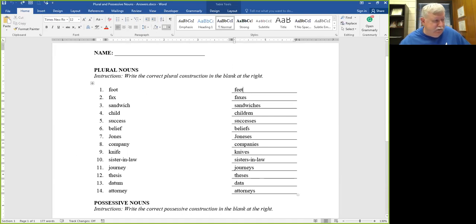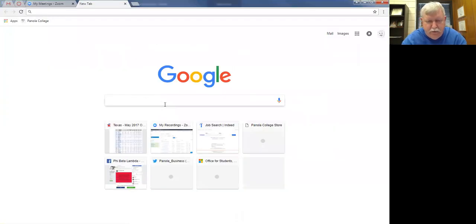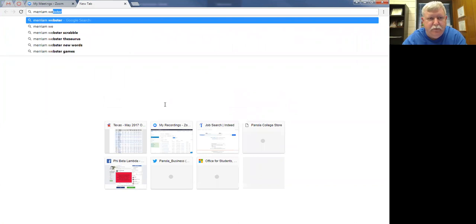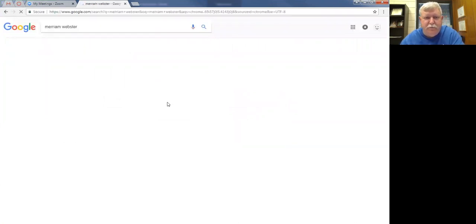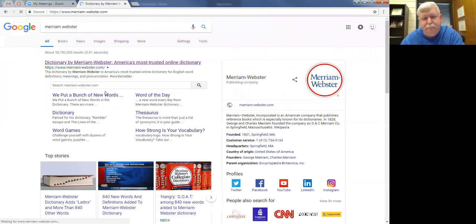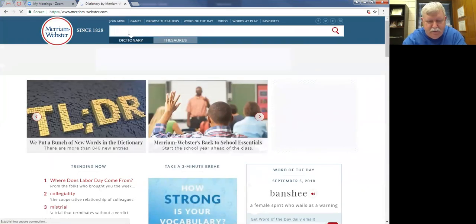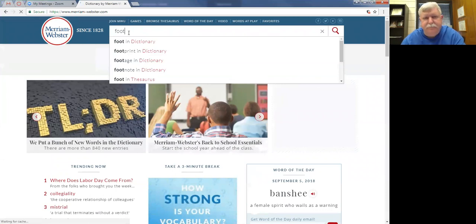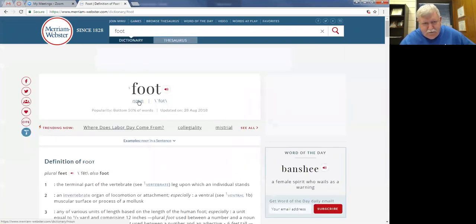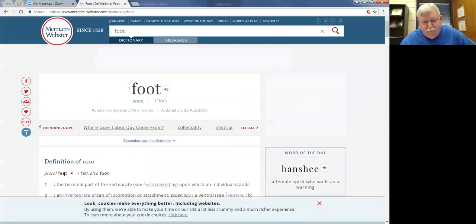And if you're not sure on any of these, you can always go out to Google, type in Merriam-Webster, and search for the Merriam-Webster Dictionary. You can type in foot in the dictionary and enter, and it will tell you that foot is a noun, and down here it'll show you that foot will turn into feet when you try to make it plural. Okay, so foot, singular, feet, plural.